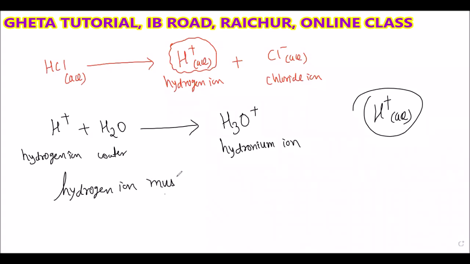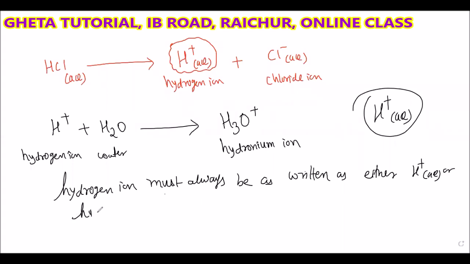So here I can write: hydrogen ion must always be written as either H plus or hydronium ion, that is H3O plus. Remember that hydrogen ions will be written as either H plus ion or H3O plus ion.